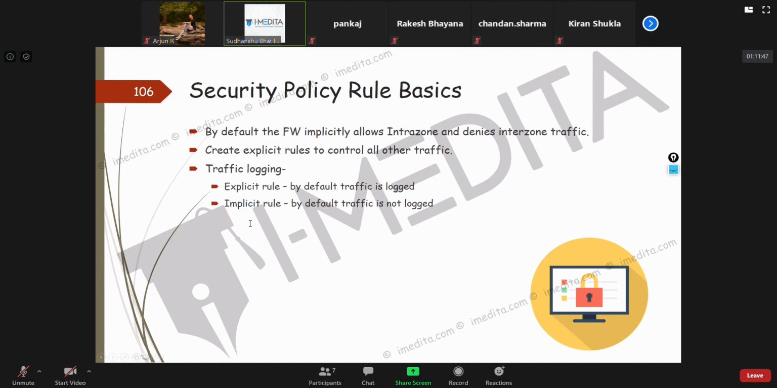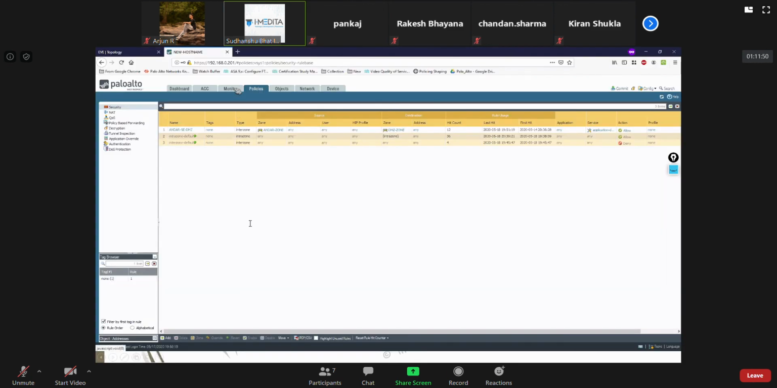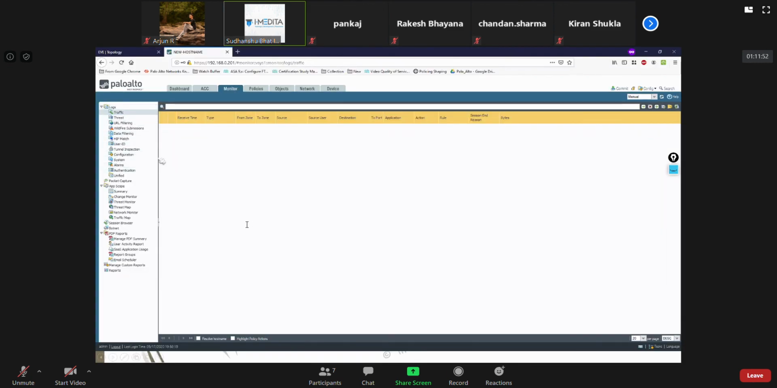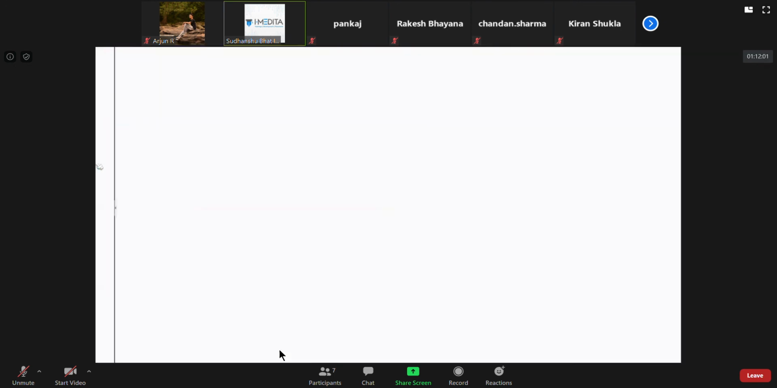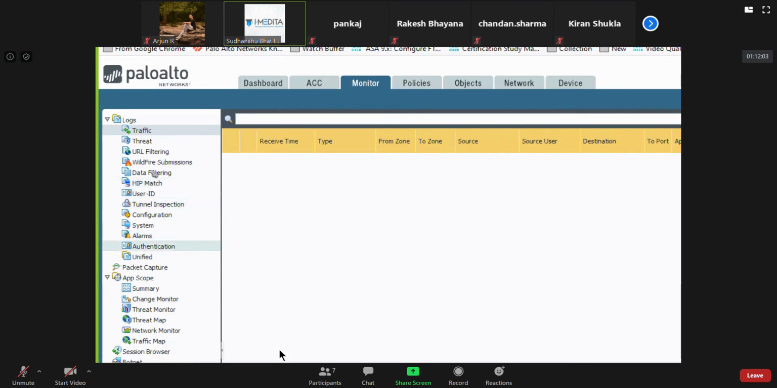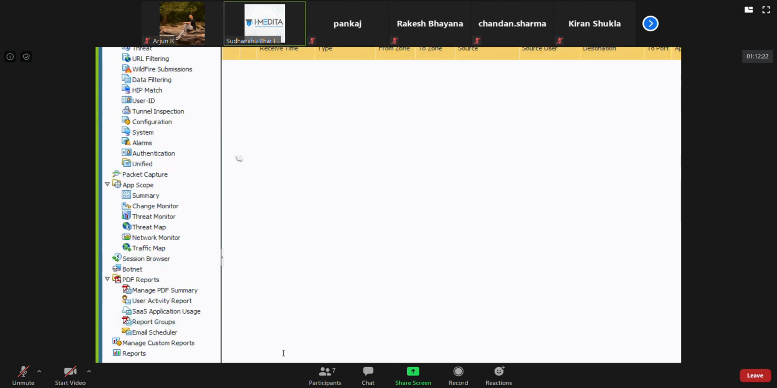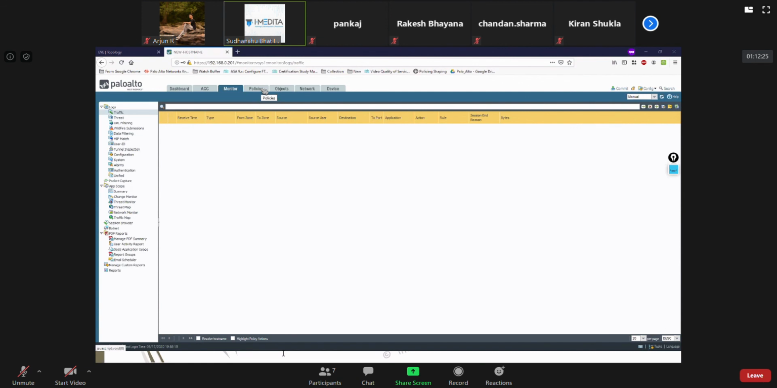Now, if you look at the traffic logging, all the logs don't work for the unlicensed firewall. This firewall is an unlicensed firewall. You won't be able to see the logs here. That's what they have restricted for the unlicensed firewall. But I have another firewall which has the logs and license and everything, so I'll show you logs on that. I'm just telling you this so that you don't waste your time trying to generate logs here. It won't work in an unlicensed firewall.